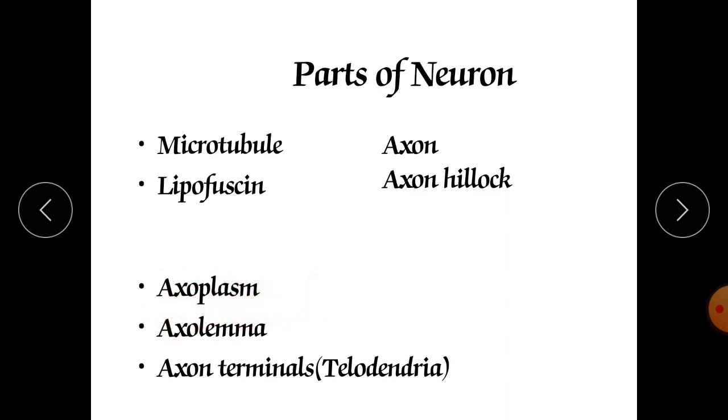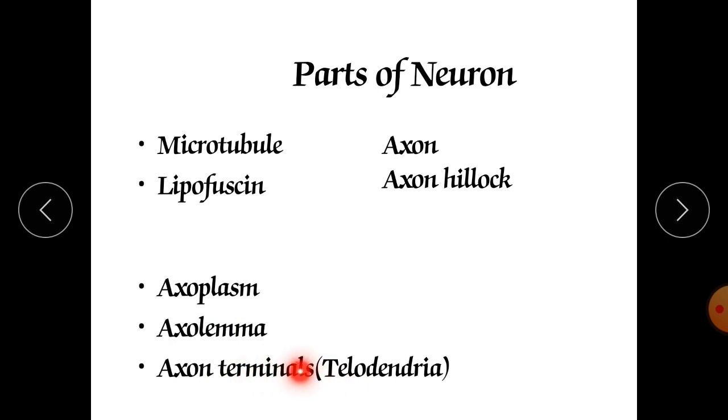Axoplasm is nothing but the cytoplasm of the axon. The cytoplasm which is available in your axon, and that axoplasm is also responsible for regeneration of the axon, where formation of axon occurs. Especially this occurs in the peripheral nervous system. Axolemma is nothing but the plasma membrane of your axon. It is called the axolemma. And axon terminals, this is very important. It is the end portion of your axon.